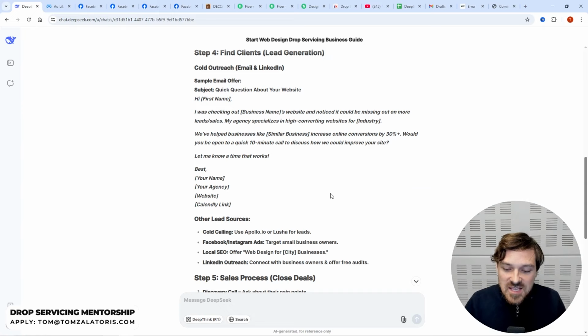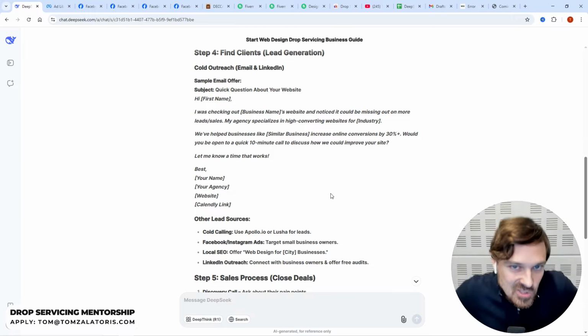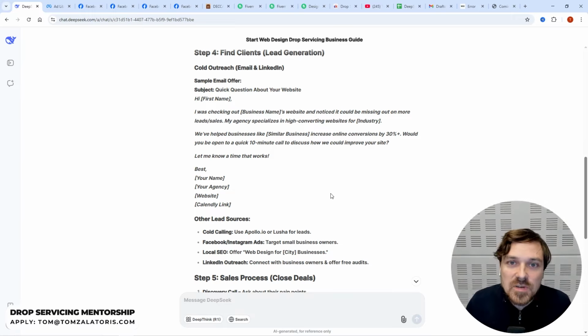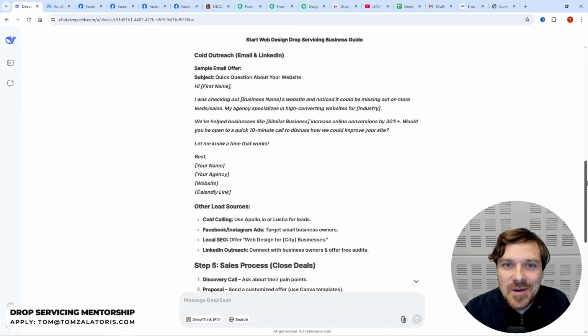Also, even if you do go through connections, right, you're probably going to run out of connections after your second order, right? Eventually, you're going to have to go back to just cold outreach. That's just the way it is. That's just the way it is in agencies. Cold outreach absolutely is still the leading way to get clients, no matter what other gurus are telling you, okay?